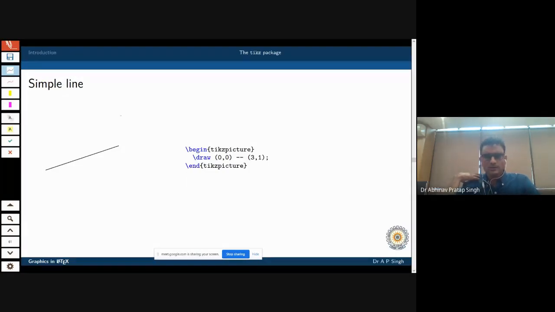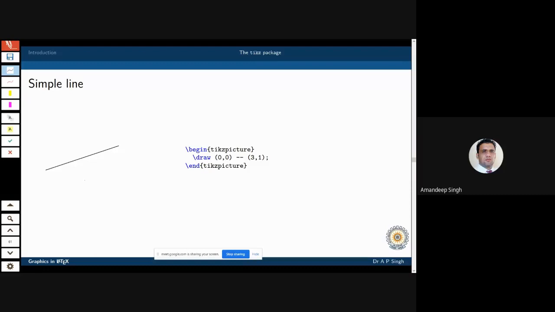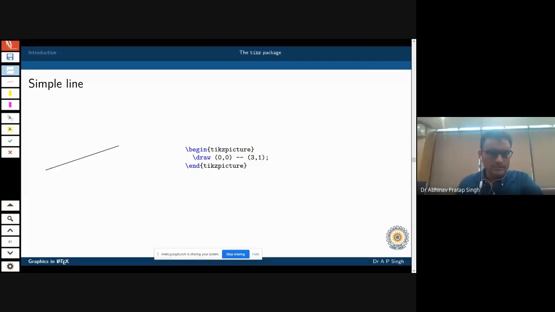So I was talking about this simple line. If you want to go from, let us say, 0, 0 to 3, 1, then how can you do that? This is the syntax. As someone just pointed out, this double dash is instructing LaTeX to draw a line from this point to that point.